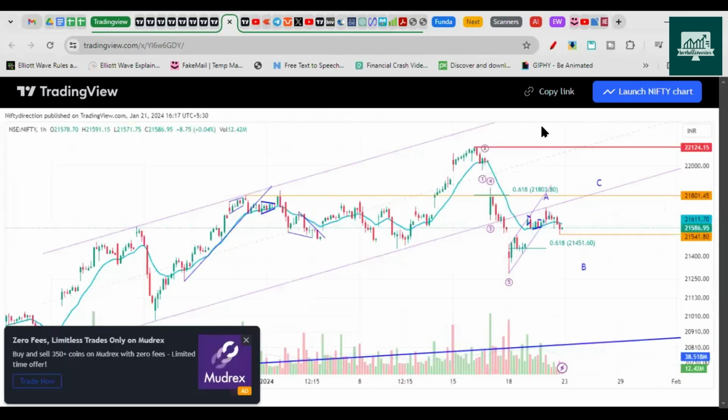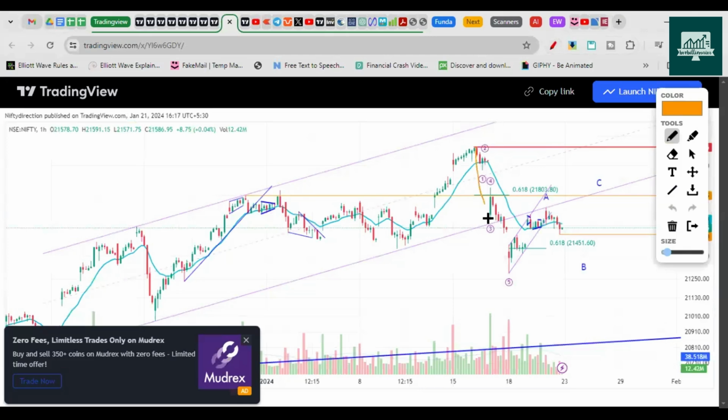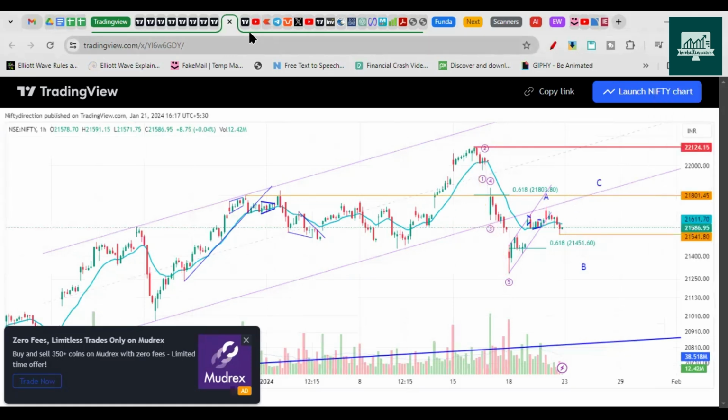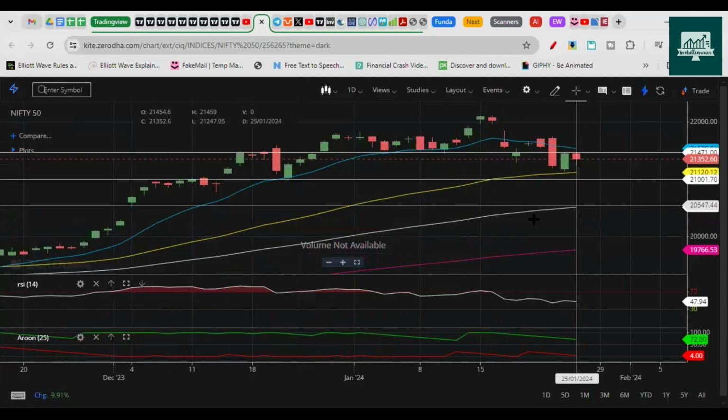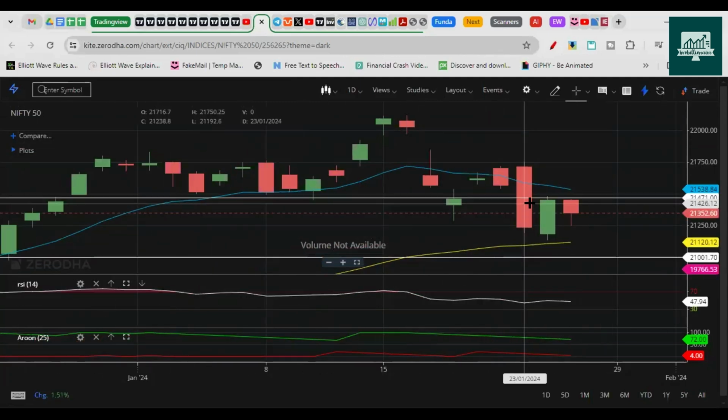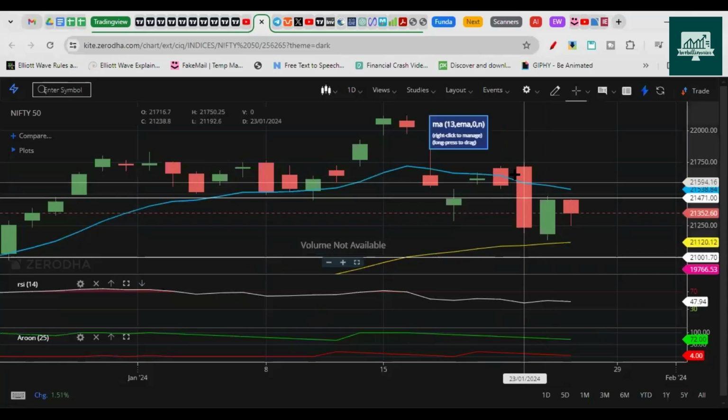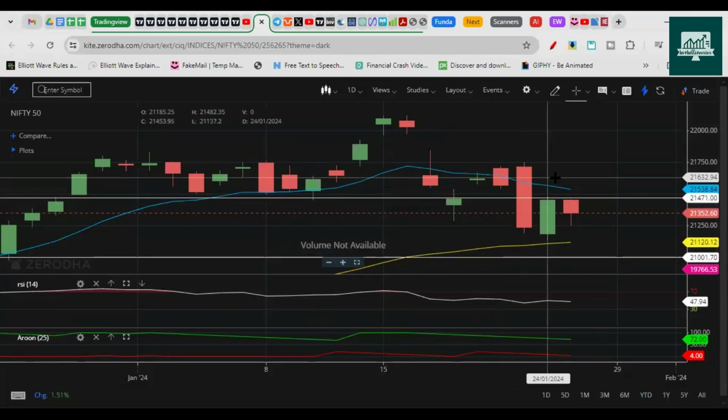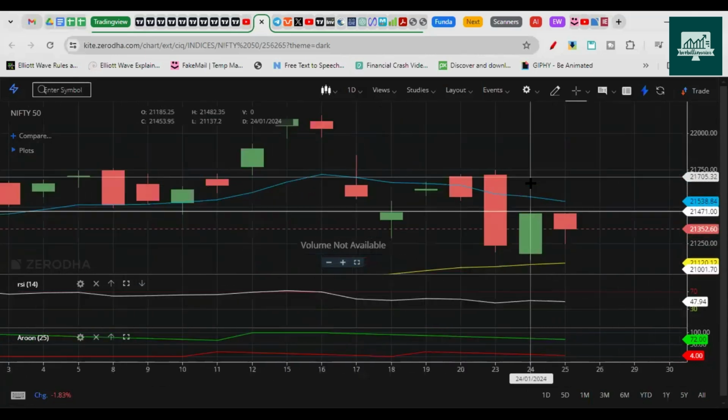So this was another chart that we discussed last week. We expected Nifty to have finished wave 1 here, and then we expected Nifty to complete wave 2 somewhere near 21,800. So Nifty opened with a small gap up and made a high of 21,750 and then corrected on the downside. Last week we had only 3 sessions.